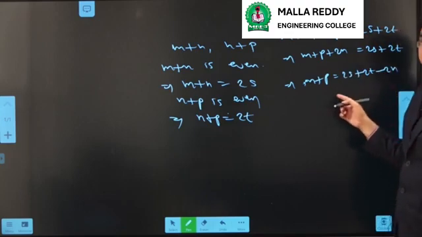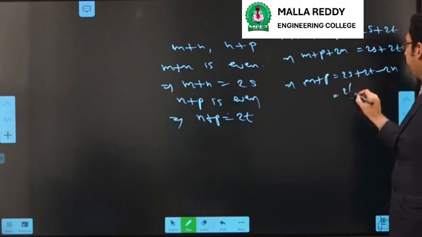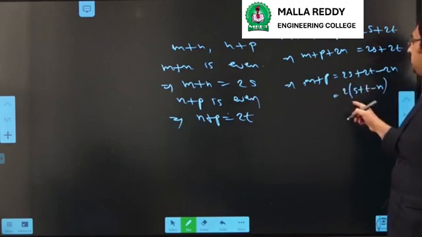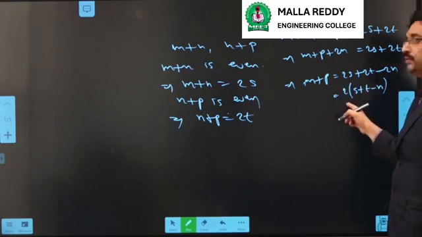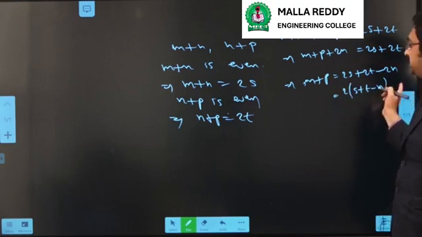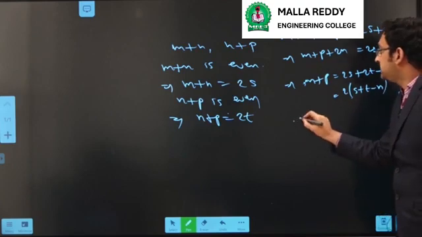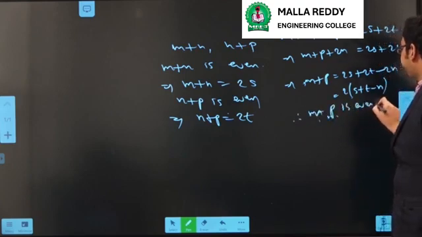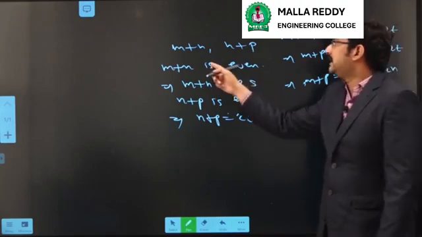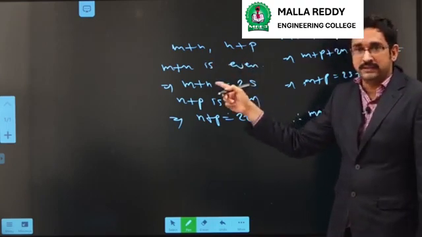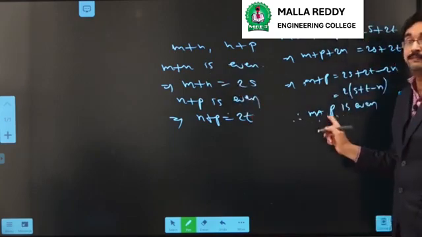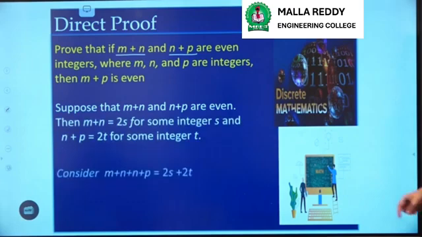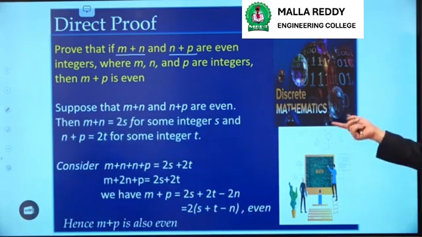Take 2 as common. Then we will get 2 into (s plus t minus n). So m plus p is equal to 2 into (s plus t minus n), which is a multiple of 2. That means we proved that m plus p is even. So by taking m plus n and n plus p as even integers, we proved that m plus p is also even. In this way, we can prove this example.